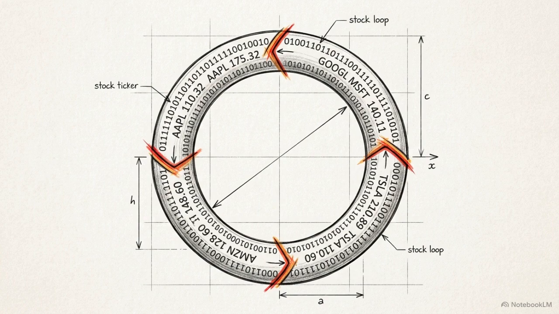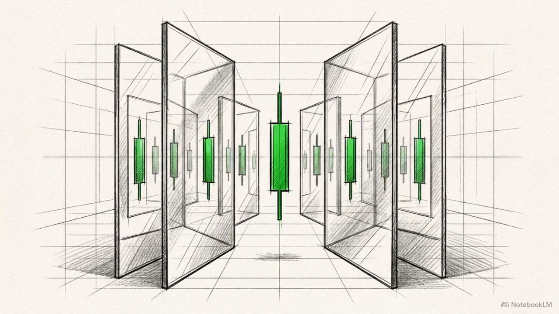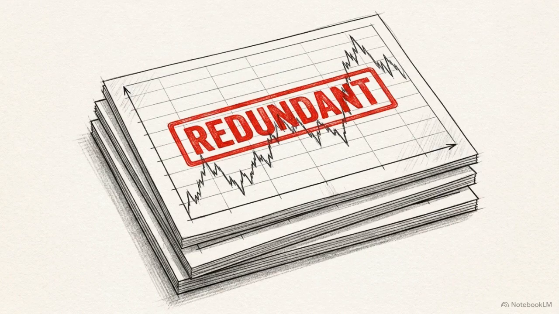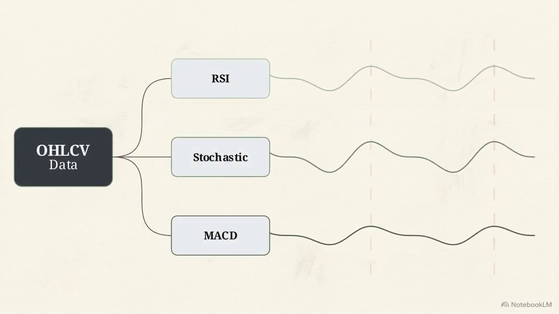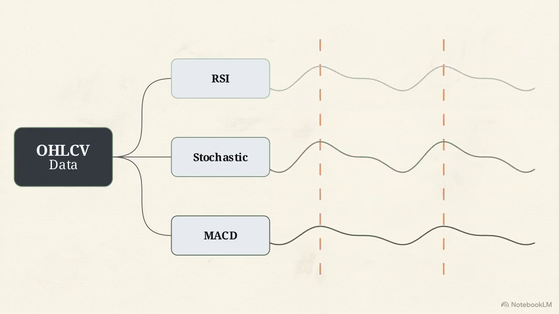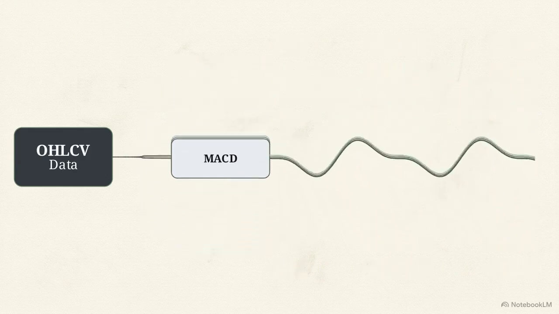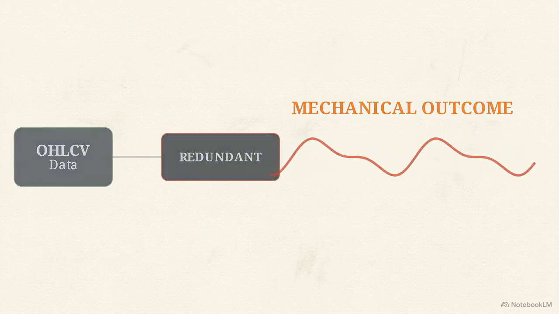True confirmation cannot come from recursive data. This recursive stacking often creates a feedback loop, where the trader is simply observing the same data reflected back through different formulas. In statistical modeling, multicollinearity is the unknowing, repeated use of the exact same underlying information in a predictive model. Momentum oscillators are deterministic transformations of the exact same rolling windows of open, high, low, close, and volume data. Because these formulas share the same price inputs, their outputs are mathematically tethered to one another. Their agreement is a mechanical outcome rather than independent confirmation.